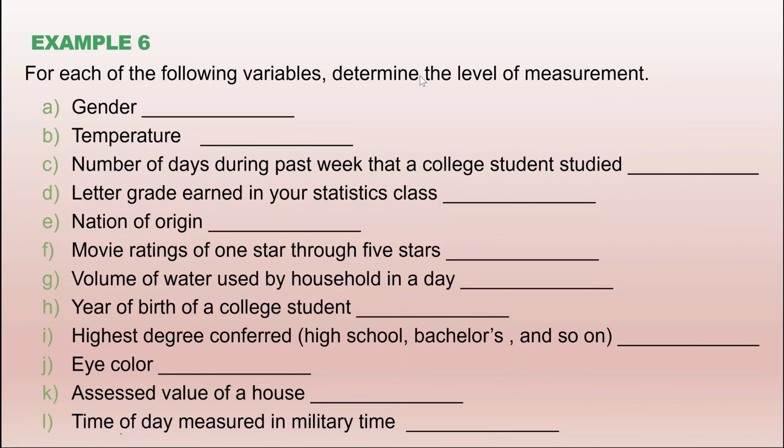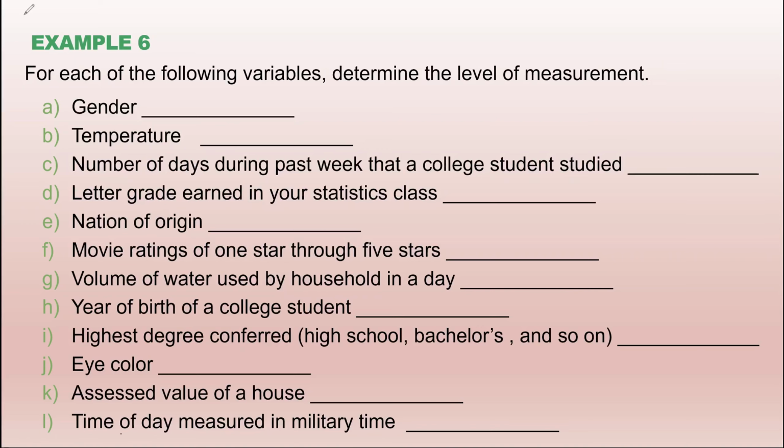Okay, sixth example. For each of the following variables, we have to determine the level of measurement. When I say level of measurement, we are talking about whether it is nominal, ordinal, interval, or ratio.